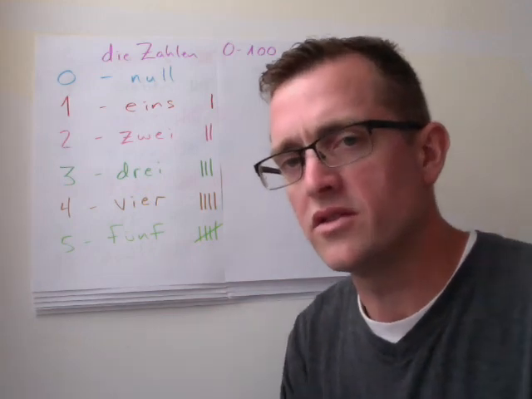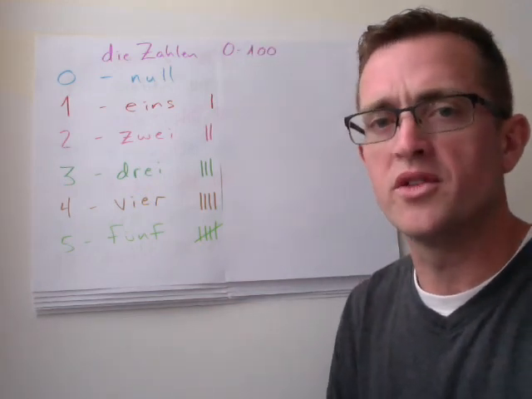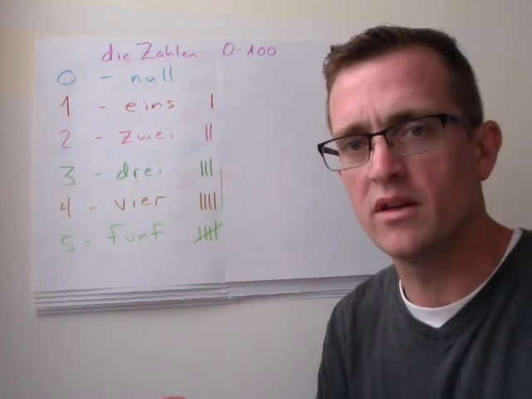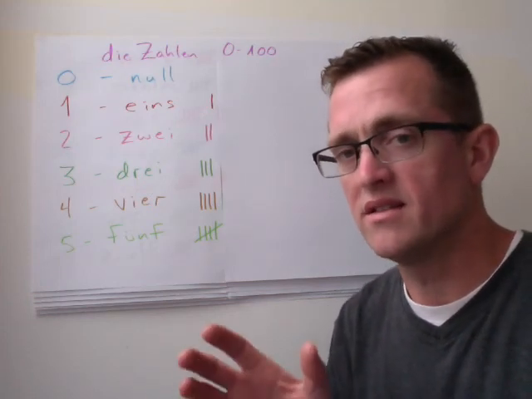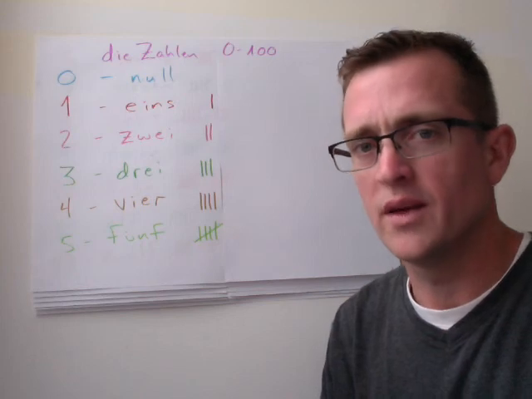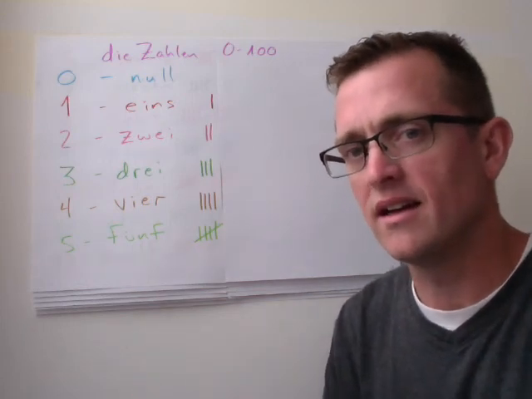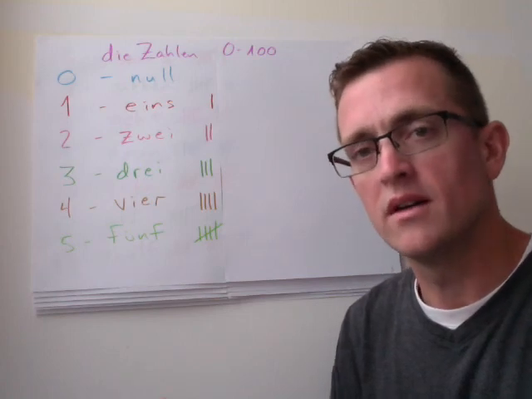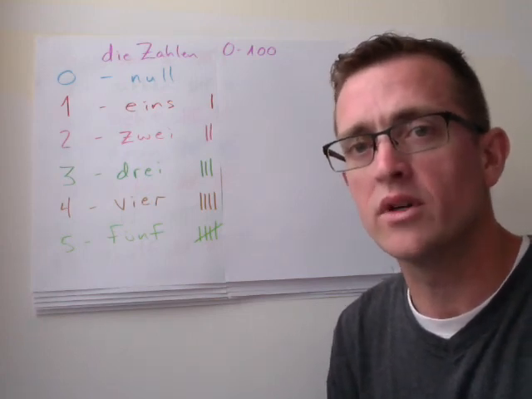So just a little instructional video on how to do our numbers from 0 to 100. We're going to go through 0 through 12 because those are the basic numbers, they don't really change a whole lot. Then we're going to take the teens from 13 through 19. And then we're going to take our numbers from 20 through 99 because they'll have a certain formula that they follow, and then we're going to learn the number 100. And I'll show you a couple of exceptions at the end and we're good to go.